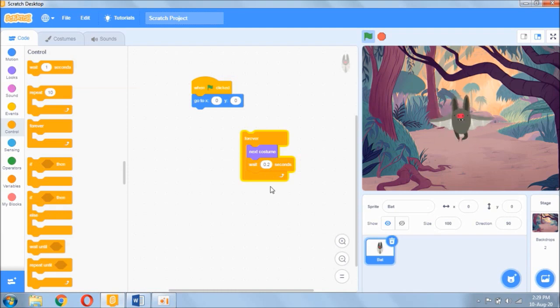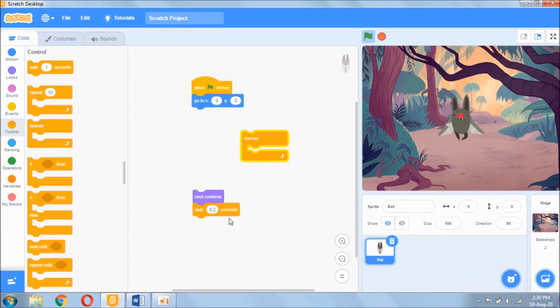Right now the bat is static, at a particular spot. So what I'll do is still put back this code into the forever block, but for now let's work on this. Once the bat goes to the next costume, I want there to be a waiting period of 0.2 seconds before the bat goes to the other costume, and so on.